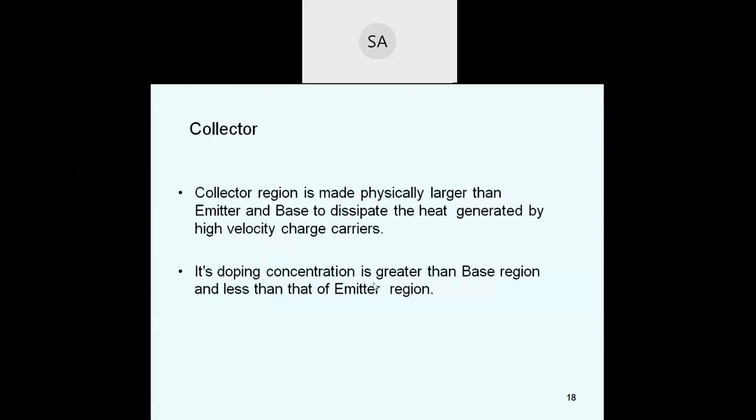Its doping concentration is greater than the base region and less than that of the emitter region, so the collector has moderate doping.